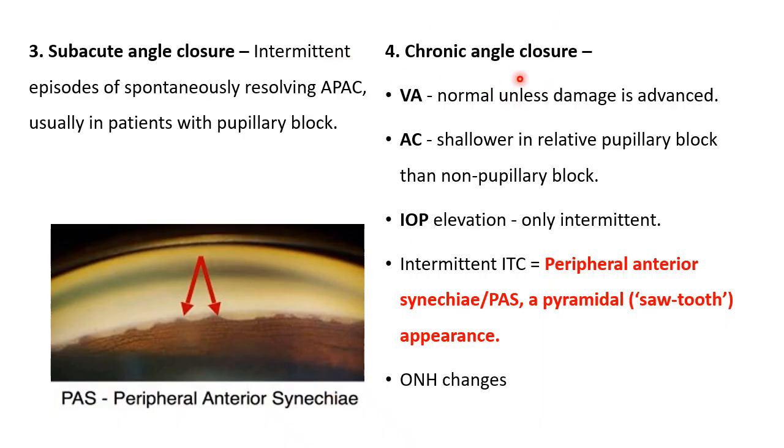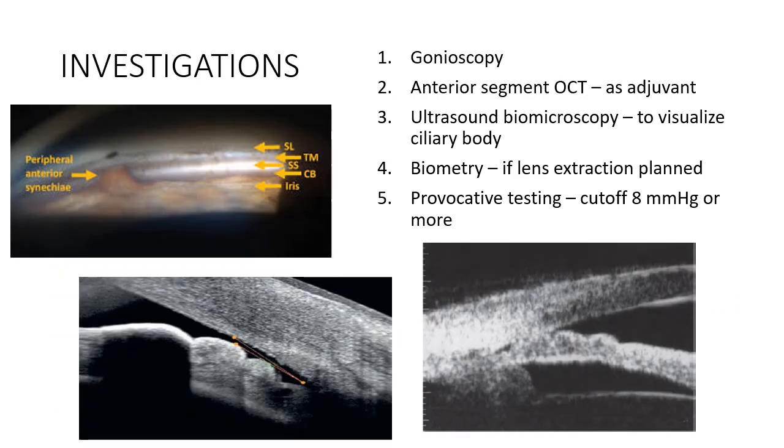And then the last is chronic angle closure. The visual acuity may be normal unless damage is advanced, that is, the glaucomatous damage is advanced. AC may be shallower in relative pupillary block than in non-pupillary block. IOP elevation may or may not be there. Because of the intermittent ITC, you will see these sawtooth peripheral anterior synechiae and you will see optic nerve head changes. So these are the common signs of subacute as well as chronic angle closure.